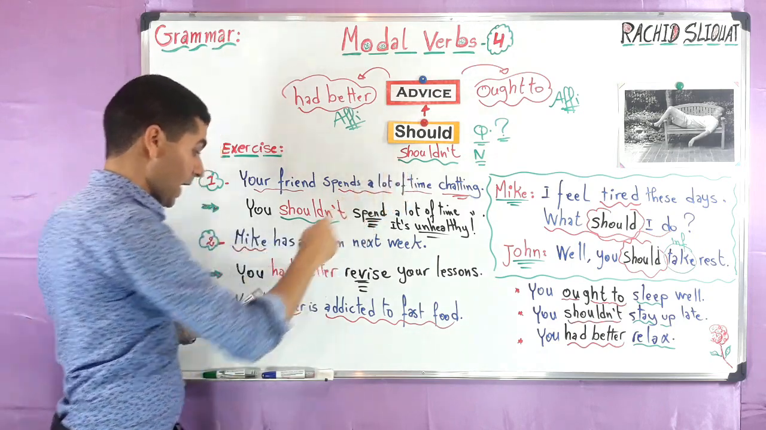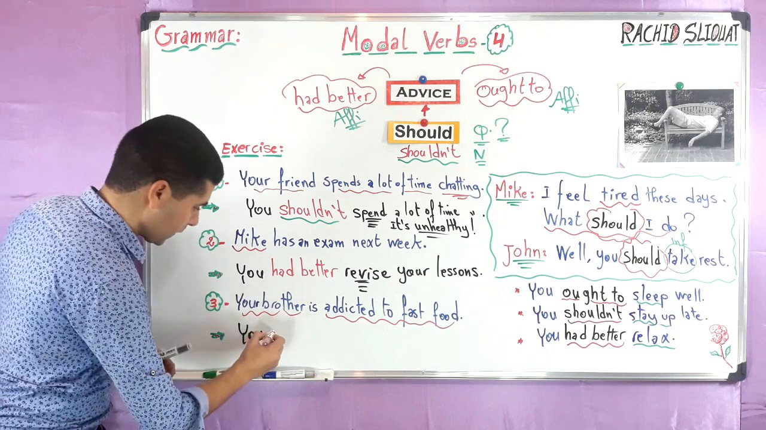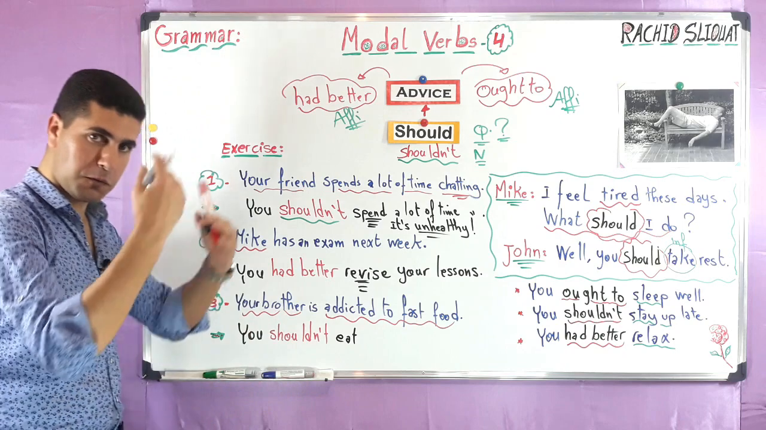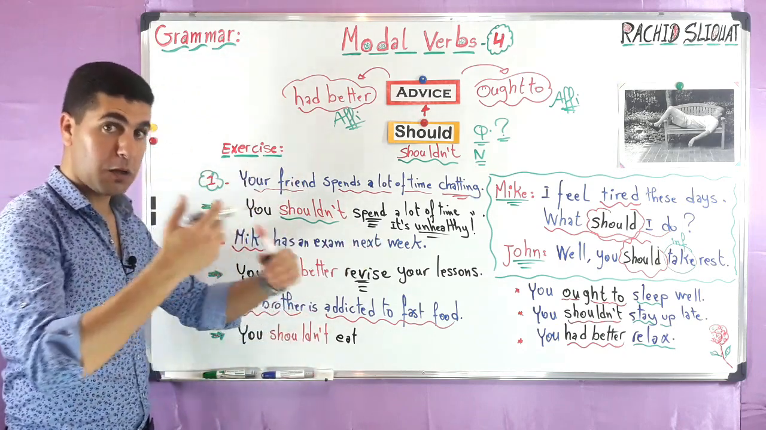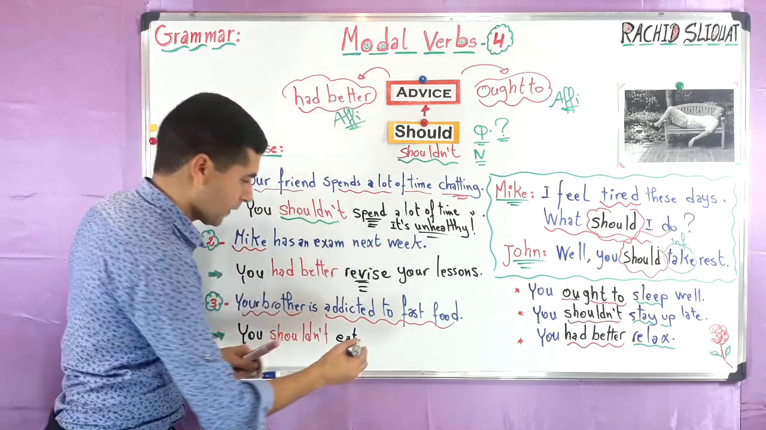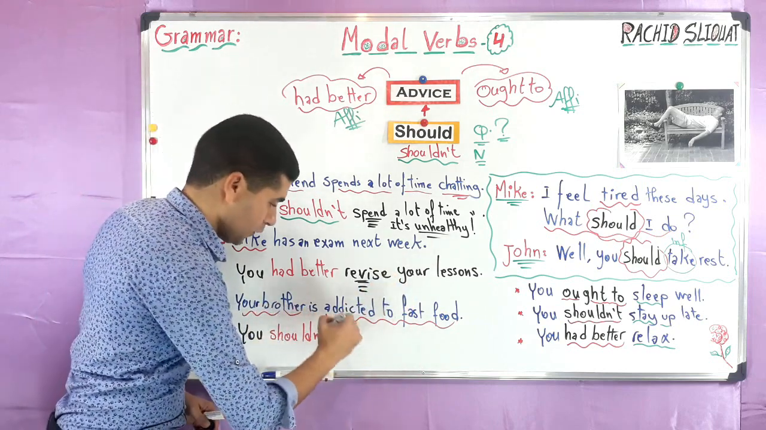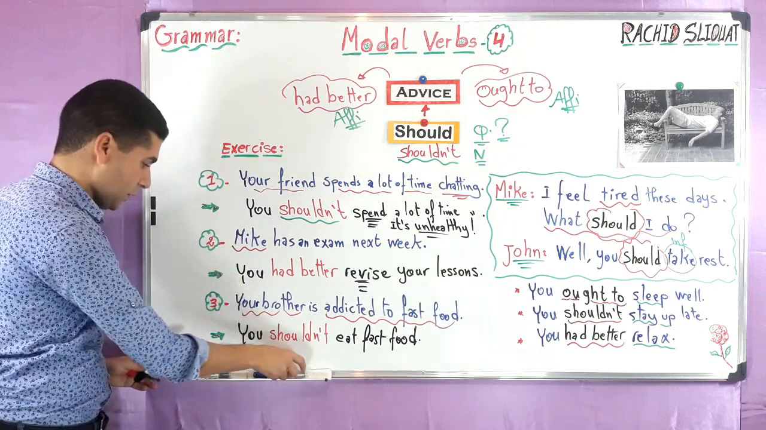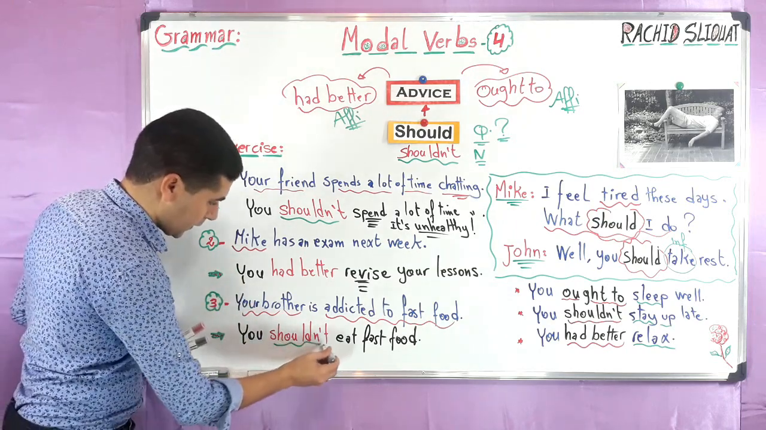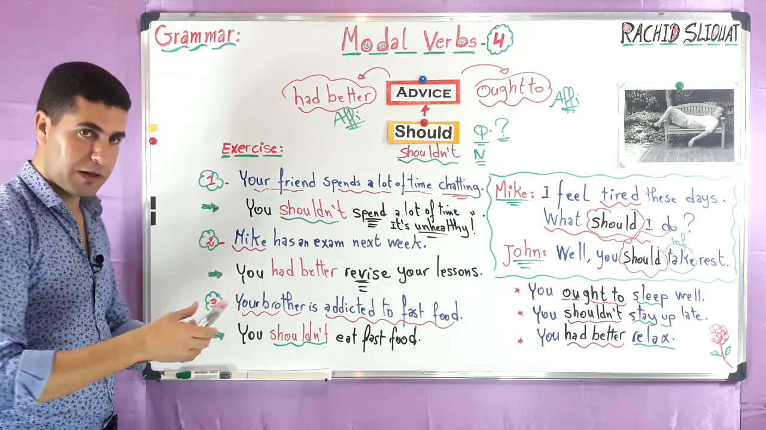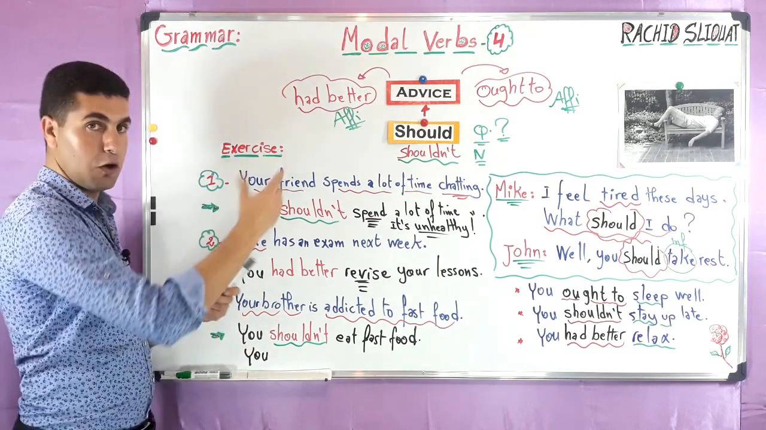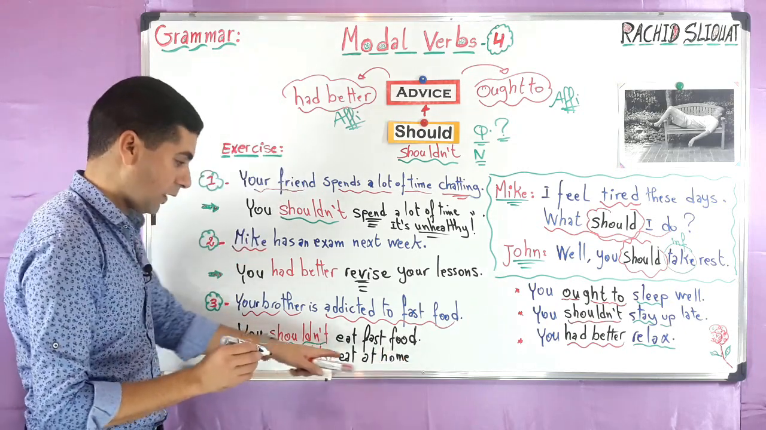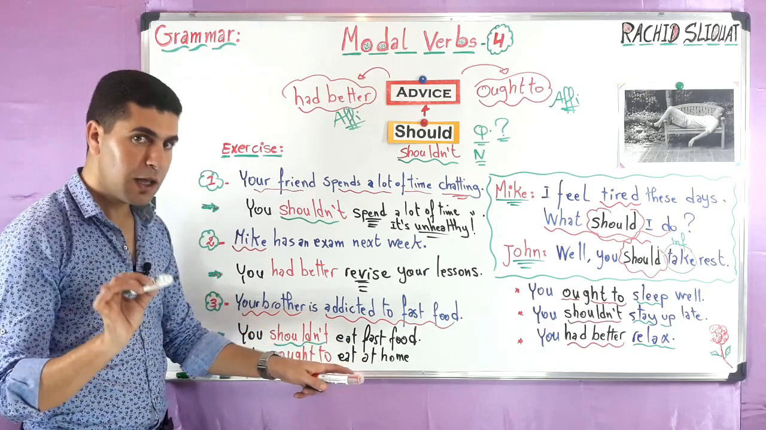Okay, in negative, again we can say you shouldn't. You shouldn't eat out, which means outside. You shouldn't eat a lot of fast food, or you shouldn't eat fast food. Okay, all right, there is another possible one. So as you can see, this is negative. We can also make it affirmative. For example, we can say you ought to eat at home.